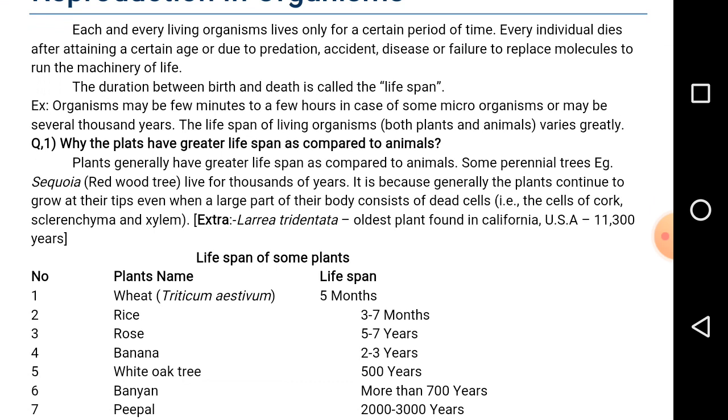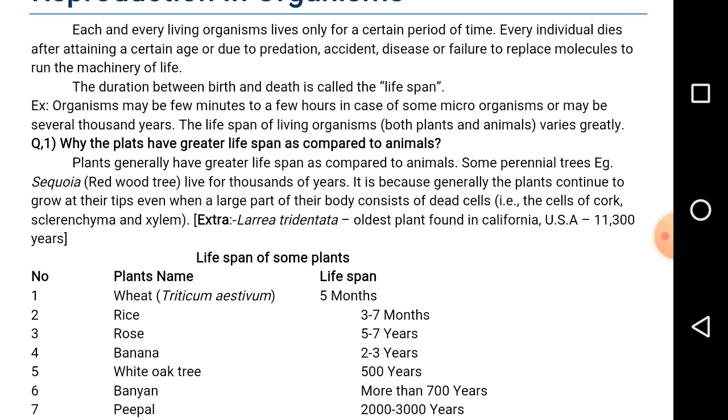Next, biennials. They are nothing but the leguminous plants. They are going to survive for two seasons. That is, in the rainy season they grow vegetatively, whereas in the winter season they produce the flowers and seeds. That is called the reproductive season. Perennials survive for more years, for thousands of years or hundreds of years, and are called perennial plants. The perennial plants are going to survive from hundreds of years to thousands of years.